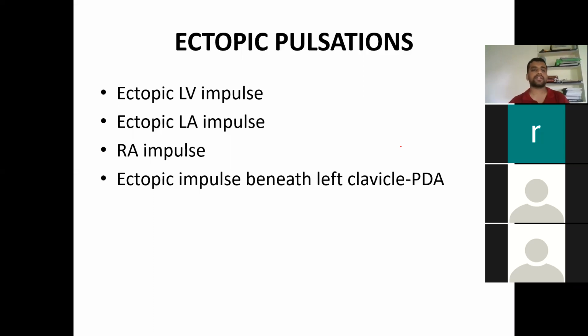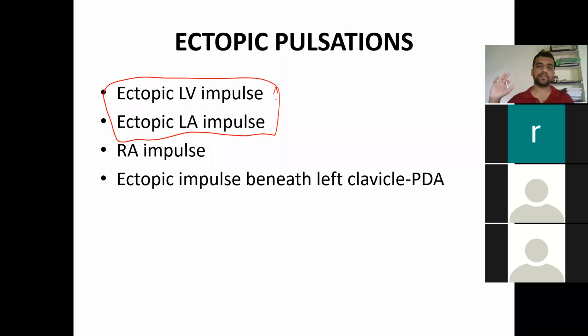Any other ectopic pulsations which you can feel: ectopic LA and LV impulses can be visualized. Sometimes, even in case of mitral regurgitation, anterior mitral leaflet abnormalities will have a jet of blood going posteriorly towards the axilla. At that time an enlarged LV, or LA and LV both, can cause impact over the axilla, and that can have a prominent impulse which you can visualize in the axillary area. You can look for it.